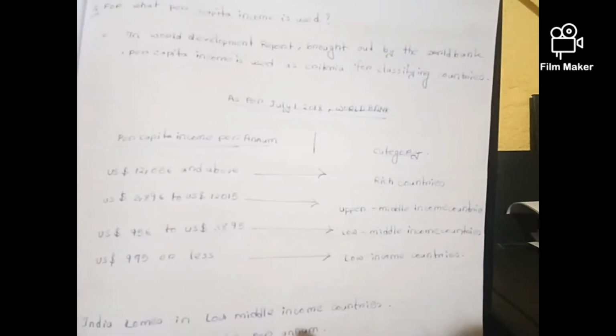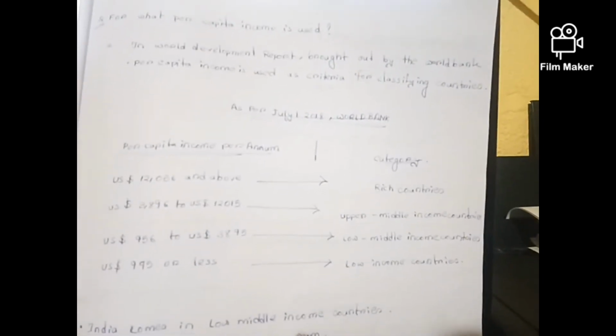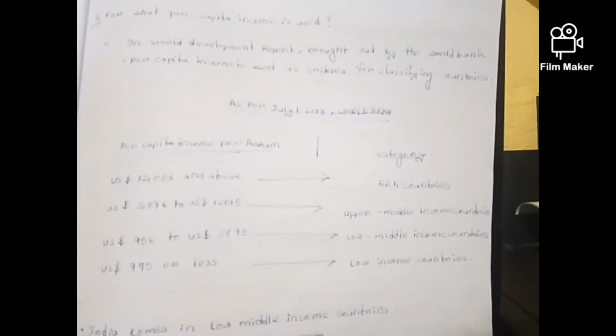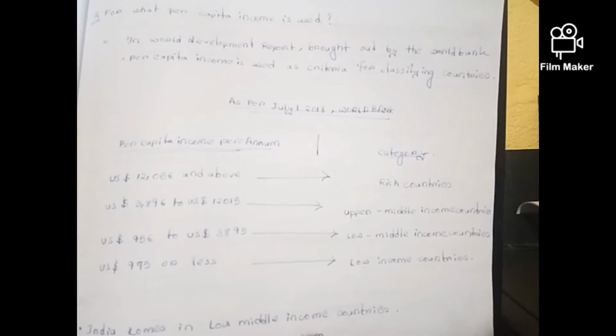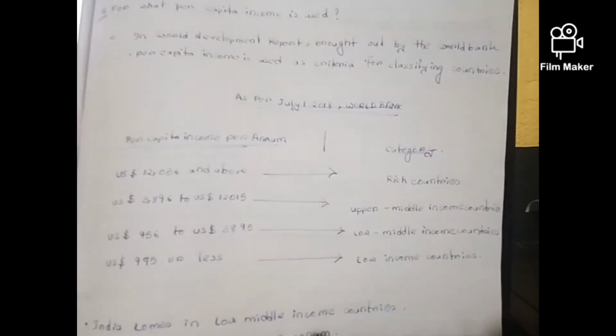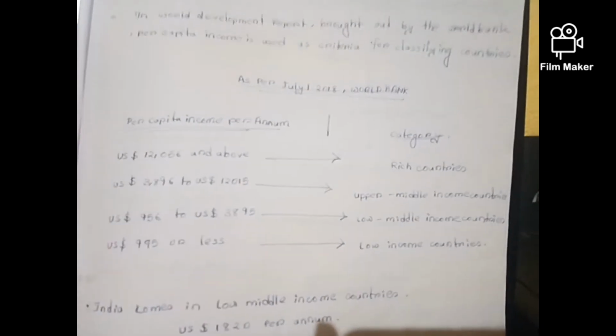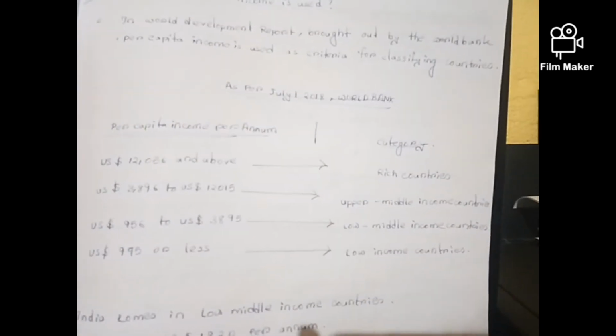Now let's study the uses of per capita income. It is used for the development report brought out by the World Bank. Per capita income is used as the criterion for classifying countries. Here is some per capita income data presented on July 1, 2018 by the World Bank.